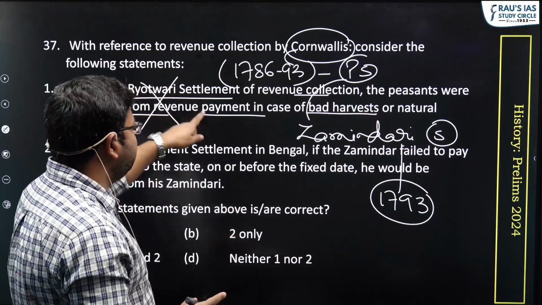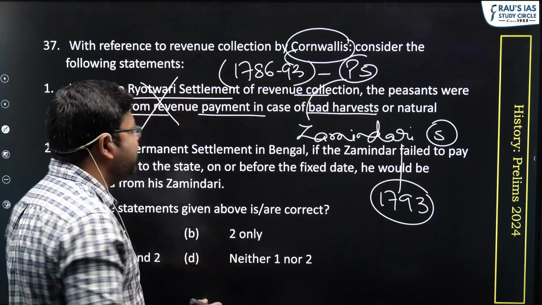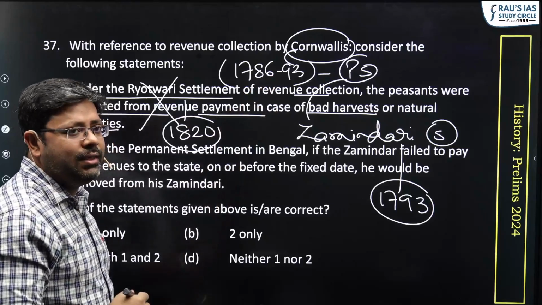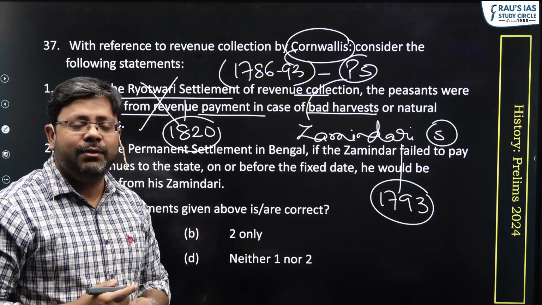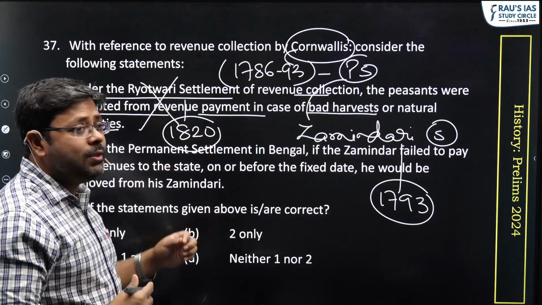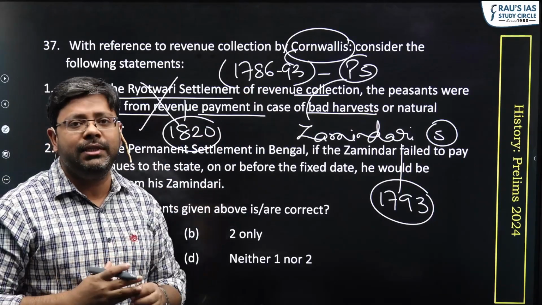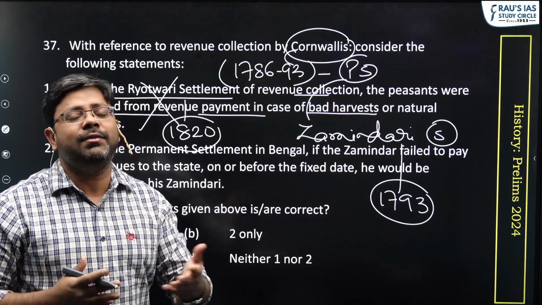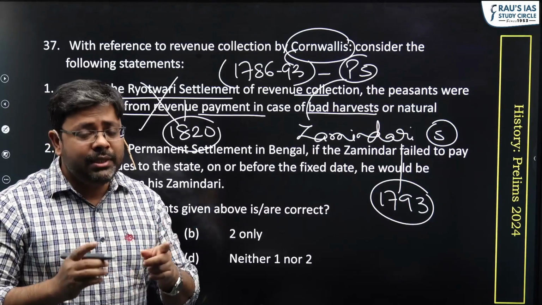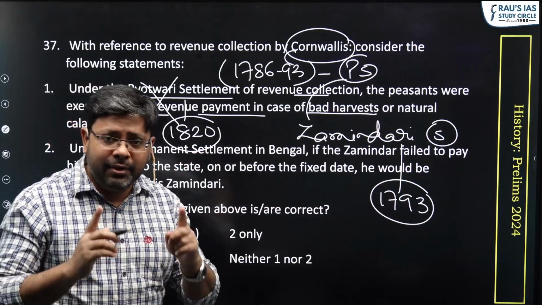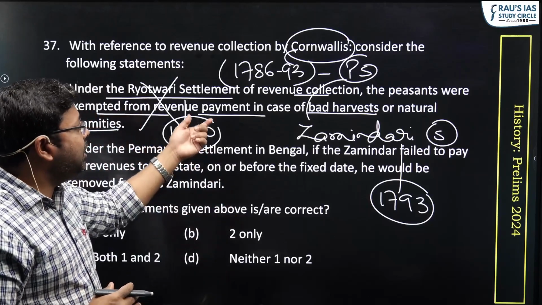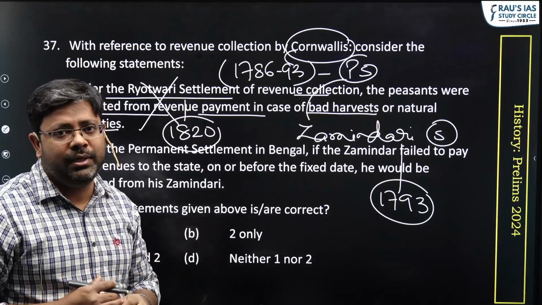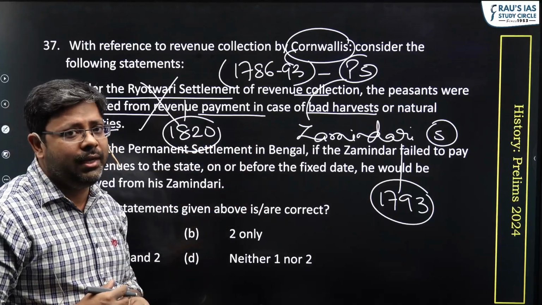So the first statement goes wrong because the Rayatwari settlement, which was brought in 1820, much later, was not in the times of Cornwallis. The second reason why the first statement goes wrong is that the Rayatwari settlement was mainly applicable in southern parts of British India like the Madras and Bombay presidencies. And it was a direct revenue settlement with the Rayats. But the British kept a very high revenue demand and very fixed deadlines for paying the revenue. So if the farmers failed to pay the revenue in time, they were quickly evicted from their land. So they were not exempted in case of bad harvest.